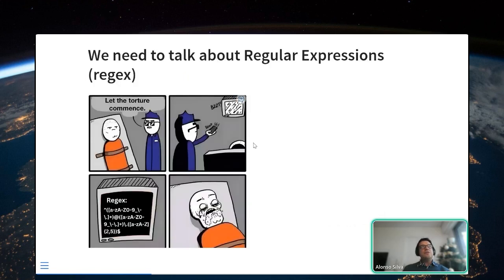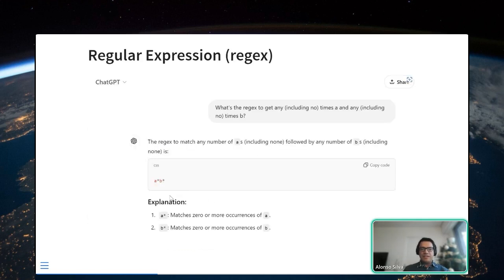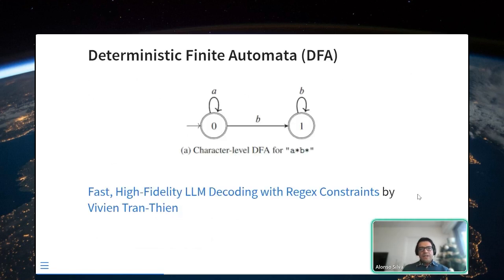And also I need to talk about regular expressions, but please don't leave the session. It's going to be very simple. I'm going to consider the regular expression a*b*. So let's consider that I only accept words of this type, a*b*, which matches zero or more occurrences of A, followed by zero or more occurrences of B, with B after A.